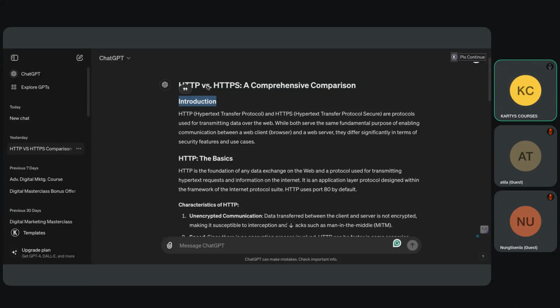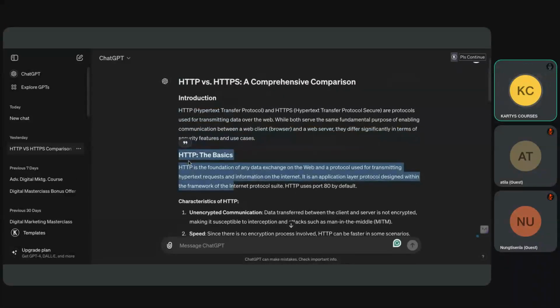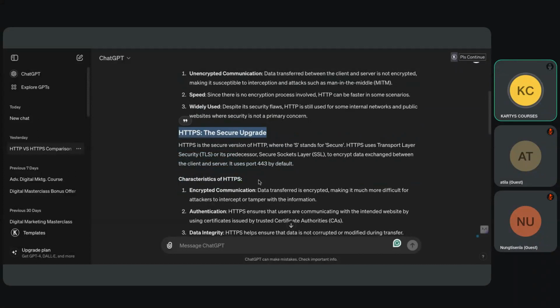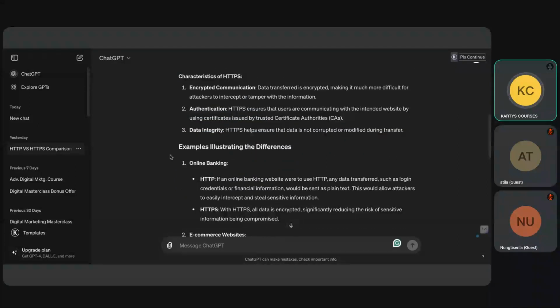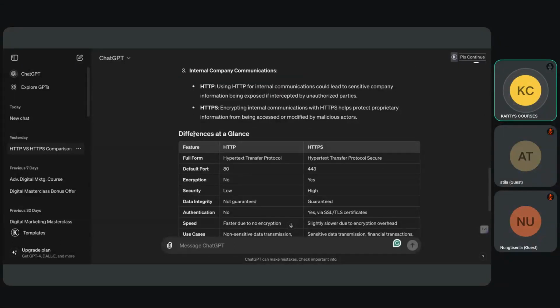You have to have a topic here, and then an introduction: what is HTTP, the basics of HTTP and the characteristics of HTTP, then HTTPS, same thing, and then examples. You see how beautifully ChatGPT has written it, along with the differences.